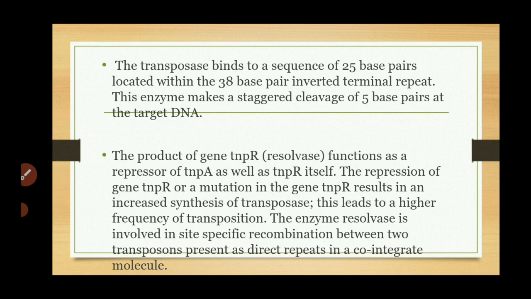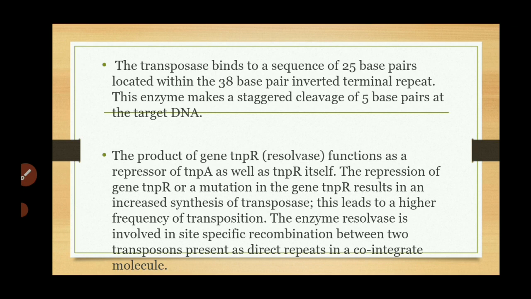That means this transposase enzyme binds to the donor molecule or the donor genome at 25 bases out of the 38 bases of the inverted terminal sequences, and then they cleave the sequence at 5 base pairs on the target genome or DNA.